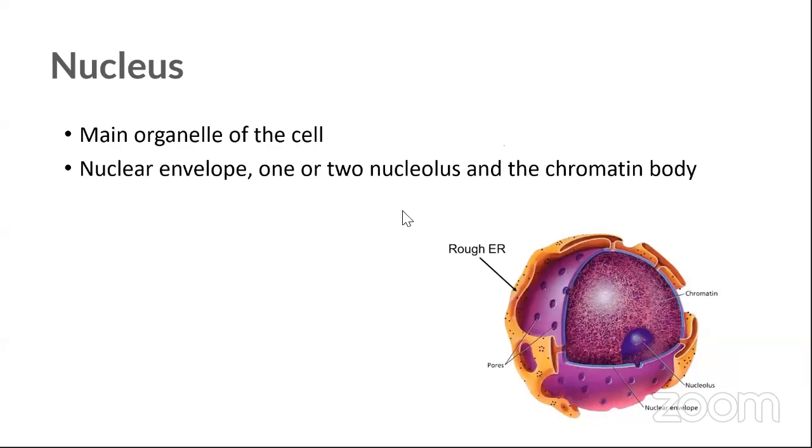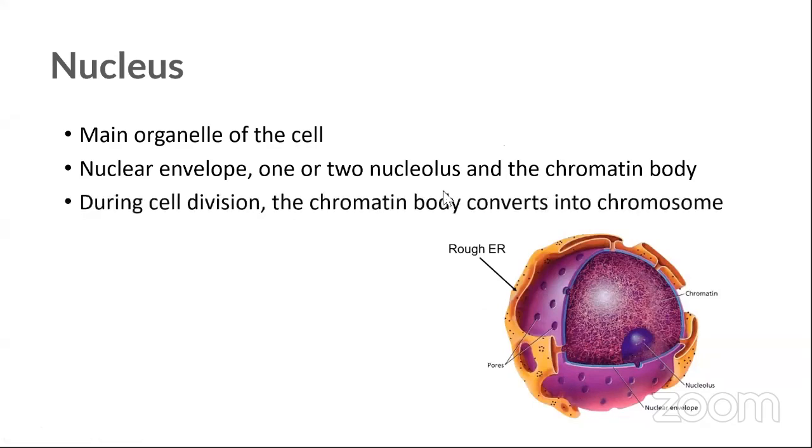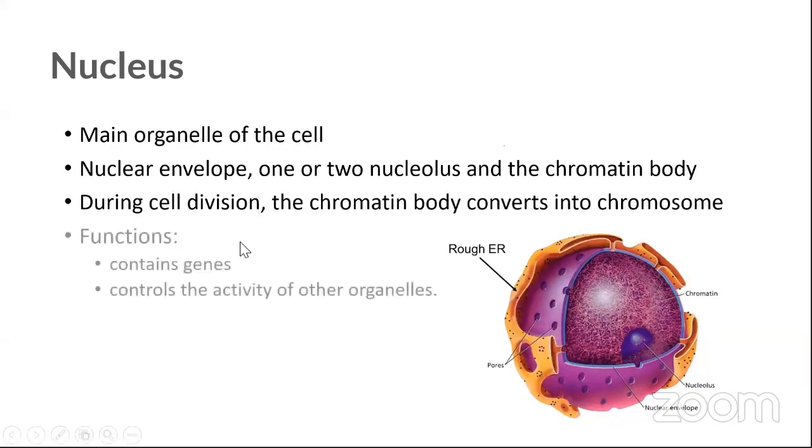Right? Okay, fine. So what does it do really? Why did I call it the boss of the cell? Well, of course, it is the boss. That is why I called it like that. It controls all what the cell has to do and not to do, right? It is the real boss. And of course, it contains the genes. It is the main organelle that has your information: how your nose is going to look like, how your proteins are going to be produced, at what time.